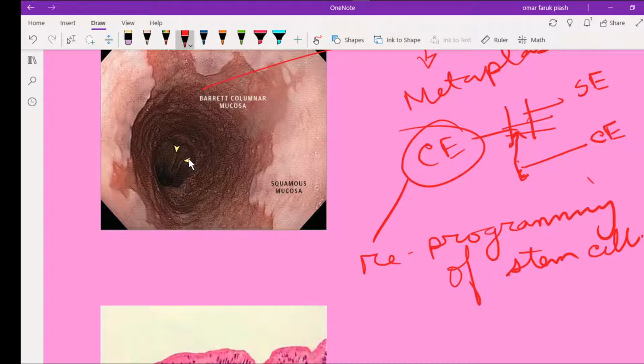And the wonderful thing is it is reversible if you remove the stressor. For example, treatment of gastroesophageal reflux may reverse Barrett esophagus. Under persistent stress, metaplasia can progress to dysplasia, and ultimately it can lead to esophageal carcinoma. That is the bad consequence: developing adenocarcinoma of the esophagus from Barrett esophagus.